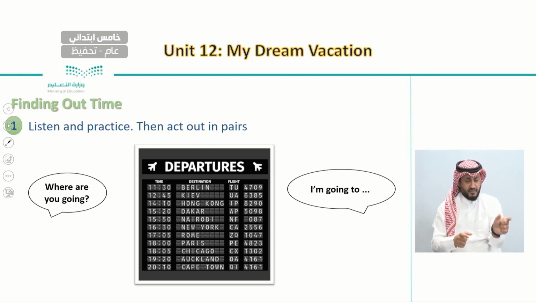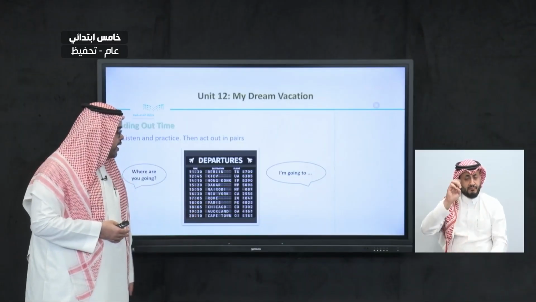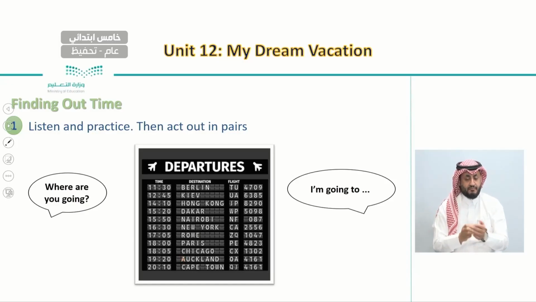With the question we say, where are you going? And with answers we start our answer with I am going to. For example, I am going to Berlin. I am going to Rome. I am going to Auckland. I am going to Dakar.